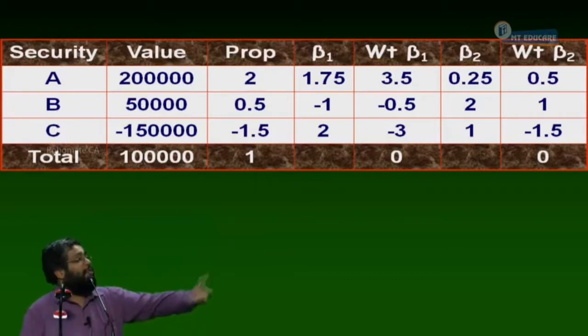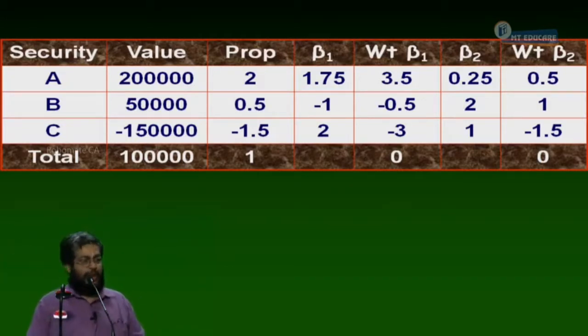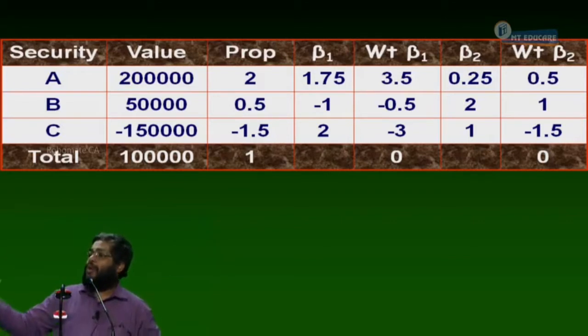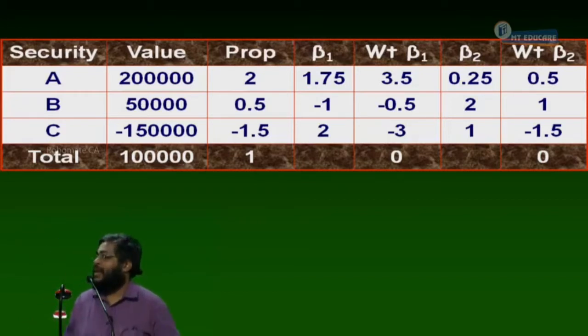But I don't have security C now. That's what I am saying. Suppose I know that security C's price is going to fall, and I am watching the newspapers. I believe that today security C is trading at 100 rupees and tomorrow it will fall to 80 rupees. I surely believe that the price of C is going to fall. In that case, I don't have security C.